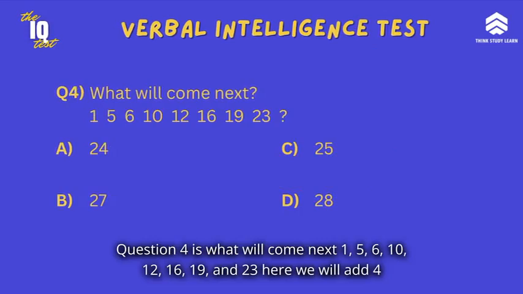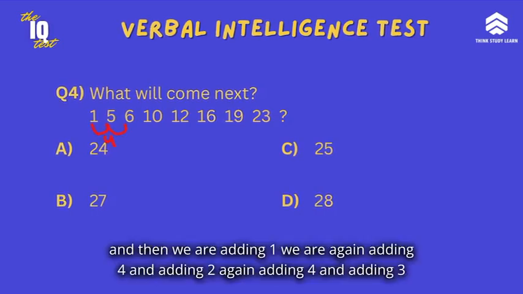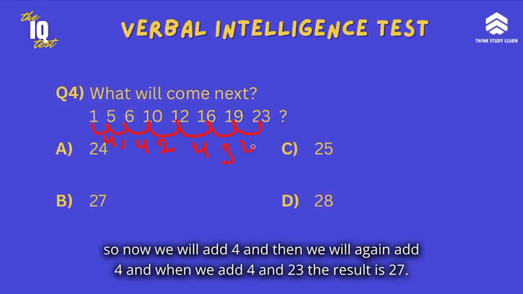Question 4 is, what will come next? 1, 5, 6, 10, 12, 16, 19 and 23. Here we will add 4 and then we are adding 1. We are again adding 4 and adding 2. Again adding 4 and adding 3. So now we will add 4 and then we will again add 4. And when we add 4 and 23, the result is 27.